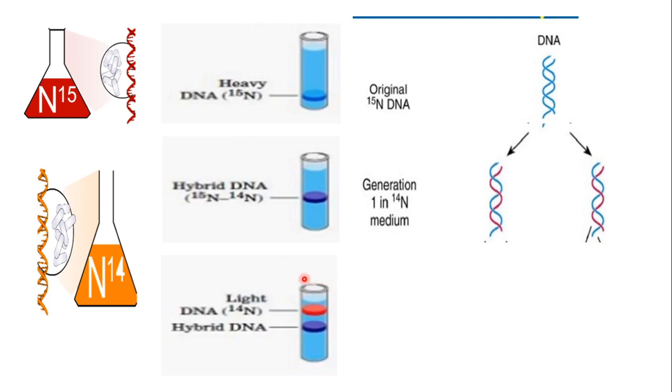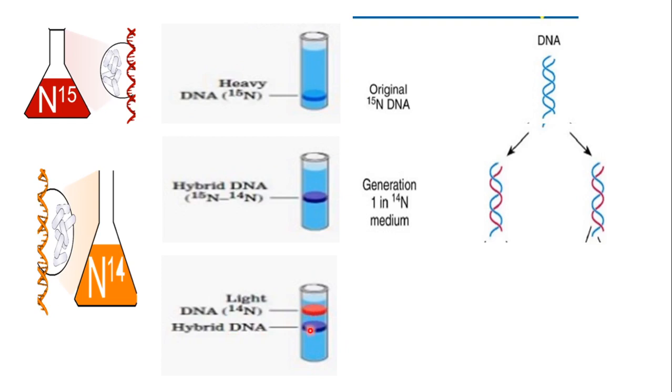One more generation was allowed to grow here. After one generation, a little bit was taken up, and the rest was left for one more generation. That means the first case is after 20 minutes, and the second is after 40 minutes. After 40 minutes, when E. coli were taken out and subjected to centrifugation, this time it was found that there were two fragments.